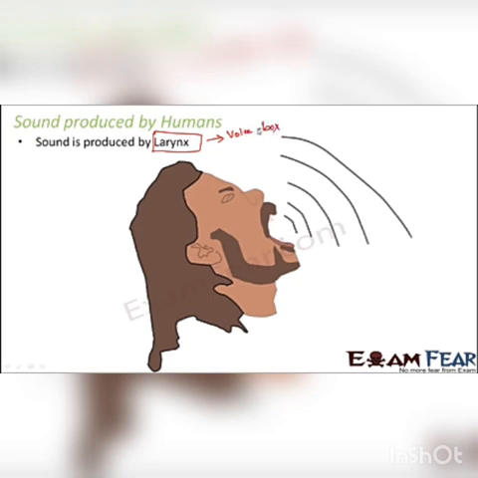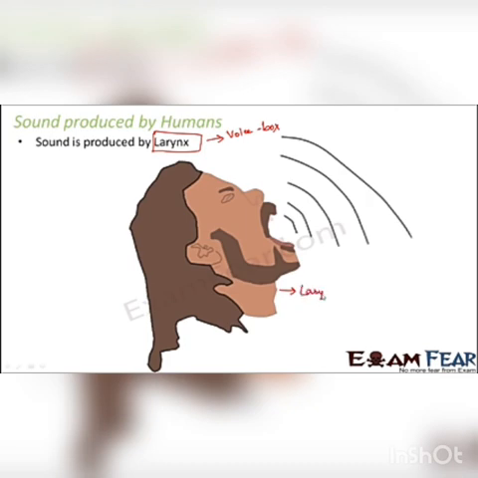And where is the larynx located? It is located inside our throat. Especially in adult males, if you look at the throat, you can see a protruded part. That protruded part is nothing but the larynx.